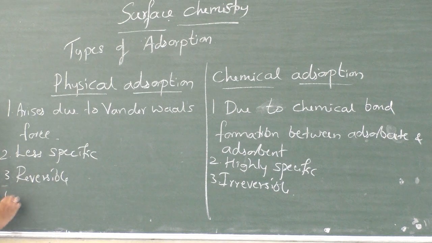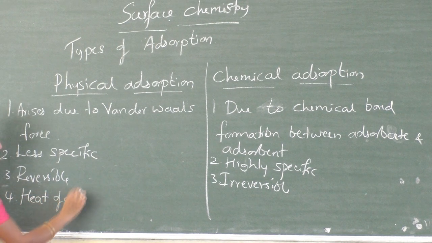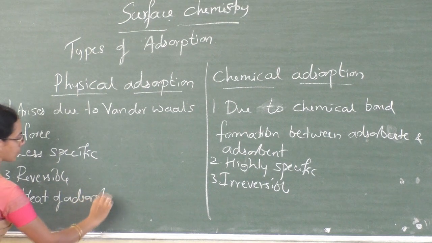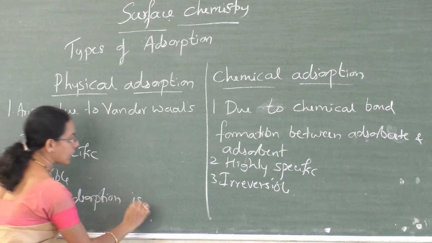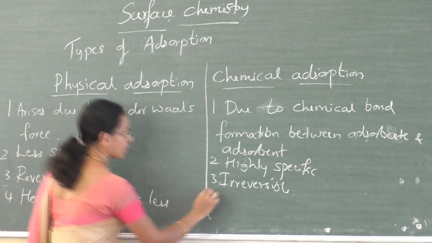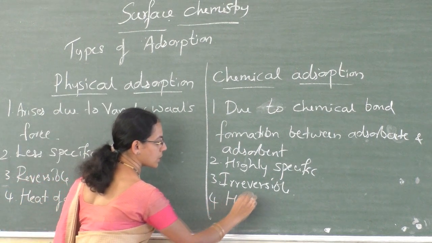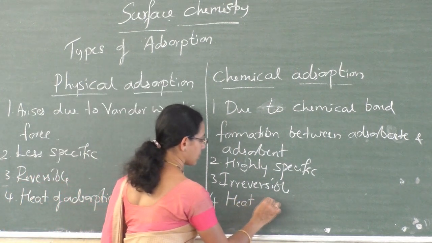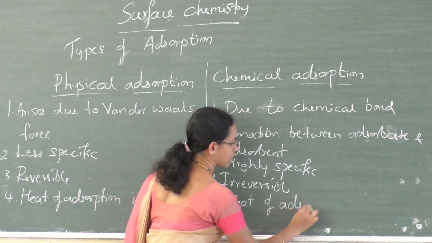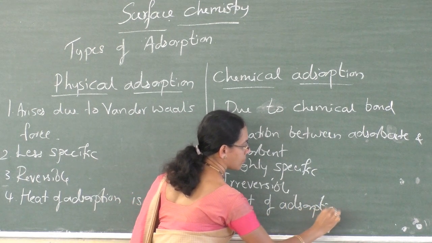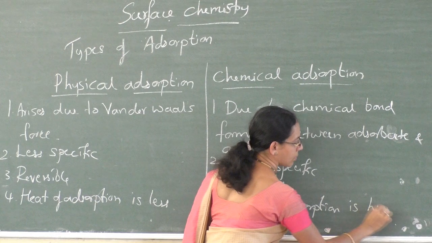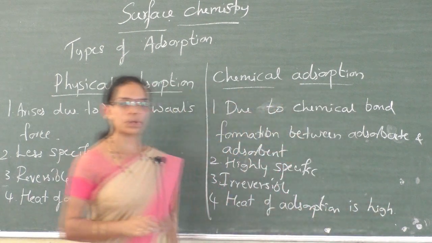Next, the fourth point: heat of adsorption is less here, and here heat of adsorption is high. You can also mention the magnitude.